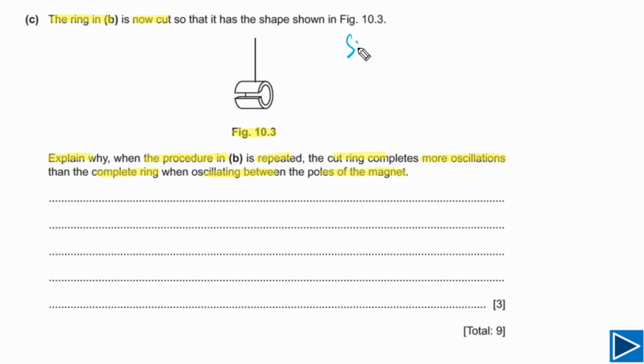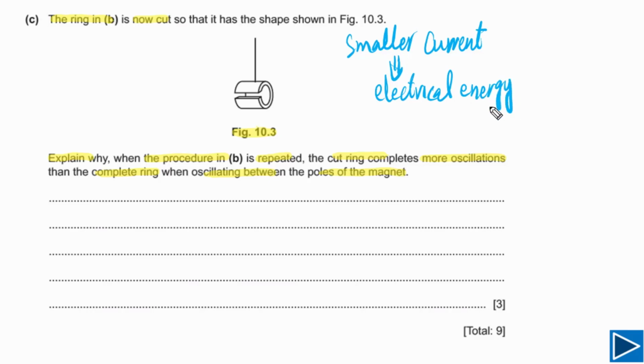So we can write down: smaller amount of current will be produced because there is a cut in the ring. If smaller amount of current, it also means that the amount of electrical energy produced will be smaller. If the amount of electrical energy produced is smaller, then the amount of thermal energy produced per given time will be smaller.